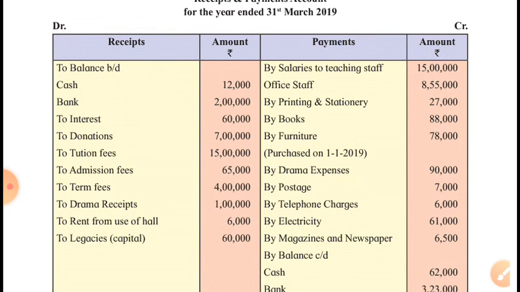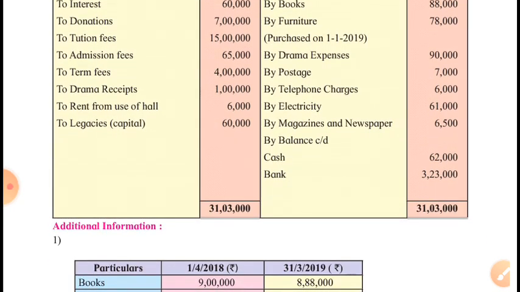Then drama expenses, postage, telephone charges, electricity, magazines and newspapers, these are expenses, no doubt. Remember, books are assets, but newspapers and magazines are expenses. Closing cash and bank balance will be shown in the closing balance sheet.